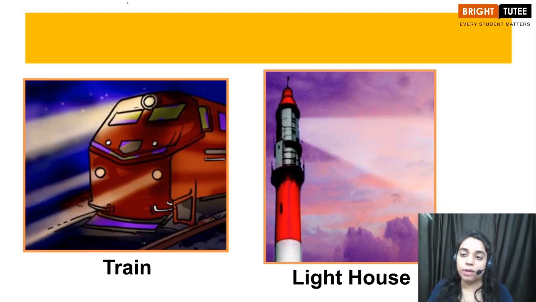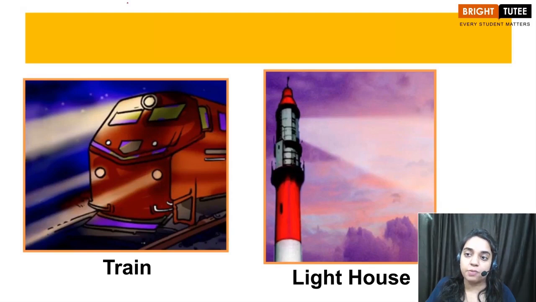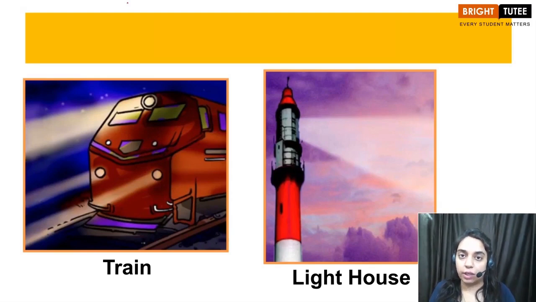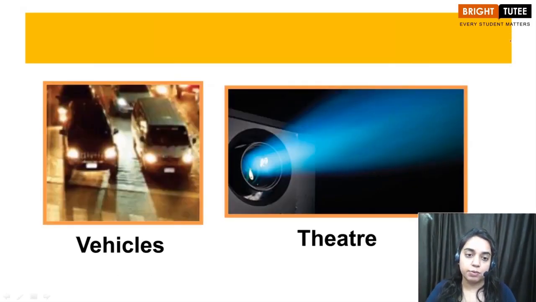What are shadows? We have studied that shadows are formed when an object or an obstacle comes in the path of light, and when this happens, we can observe a dark region on the other side of the object or the obstacle. So it forms a shadow. So you can observe that, children, the light can only travel along a straight path. Let's move ahead and discuss some more examples.